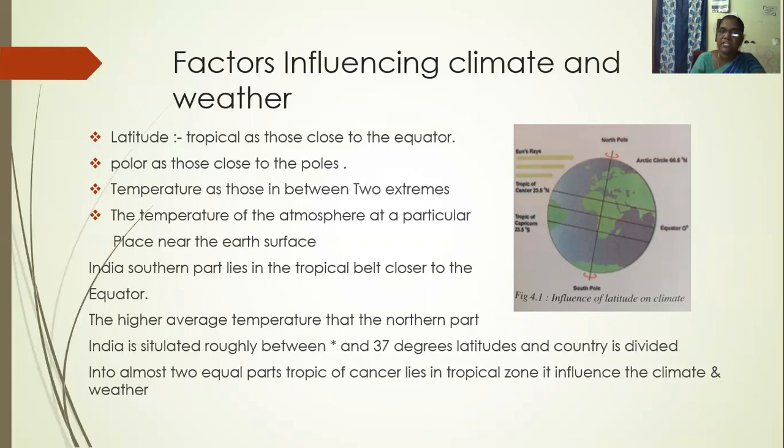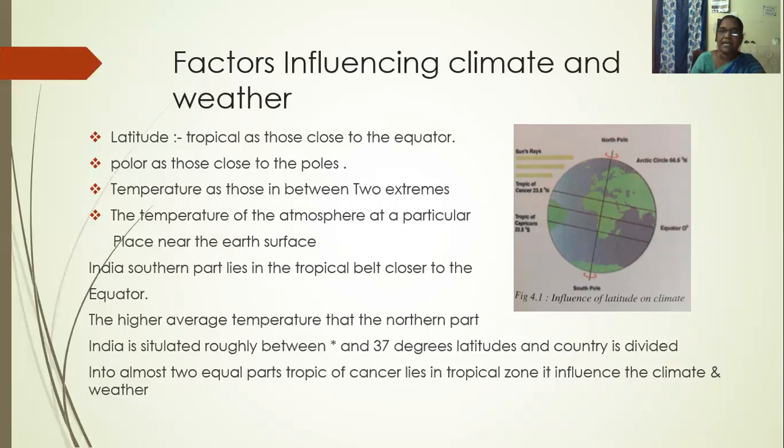The latitudes influence the climate and weather. Tropics are those close to the equator, polar regions are those close to the poles, and the temperate regions are those in between the two extremes. India's southern part lies in the tropical belt close to the equator. Our country is close to the equator.